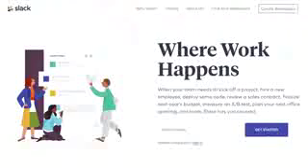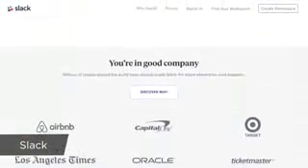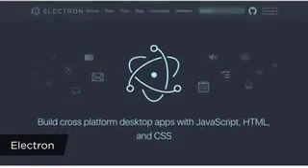For example, Slack's desktop app was built with this thing called Electron, which allows you to build desktop applications with JavaScript, and it seems like a recent trend. And personally, I'd go with the JavaScript option if I was building a desktop application, because it allows you to reuse some of the code from your website if you have a website, and if you don't, you'll be able to use some of the same code from the desktop application to build a website as well.